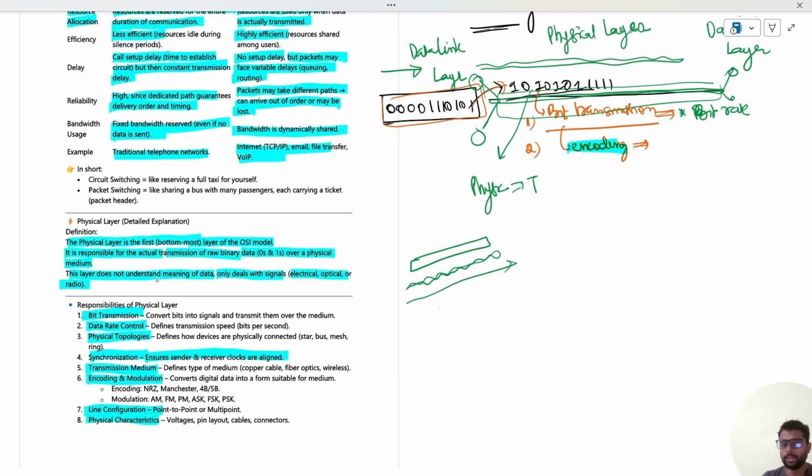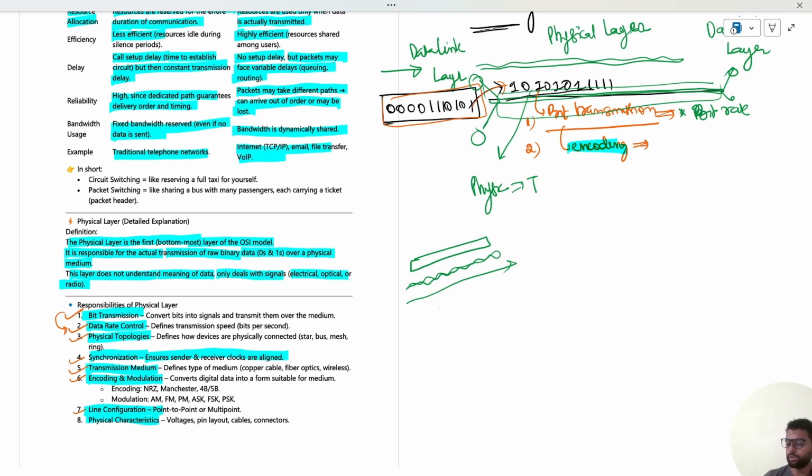So even if you do not remember all this, just remember those things. If it is given in the questions, which of the following is the responsibility of the physical layer, just relate whether this is involved in the practical transmission of the bits. If yes, that will be the responsibility of the physical layer, and it is the bottommost layer. So bit transmission, data rate control. From bit transmission, we can remember the bit rate control, physical topologies. Obviously, this is an obvious role. Then synchronization, transmission medium, encoding we have seen, and line configuration.